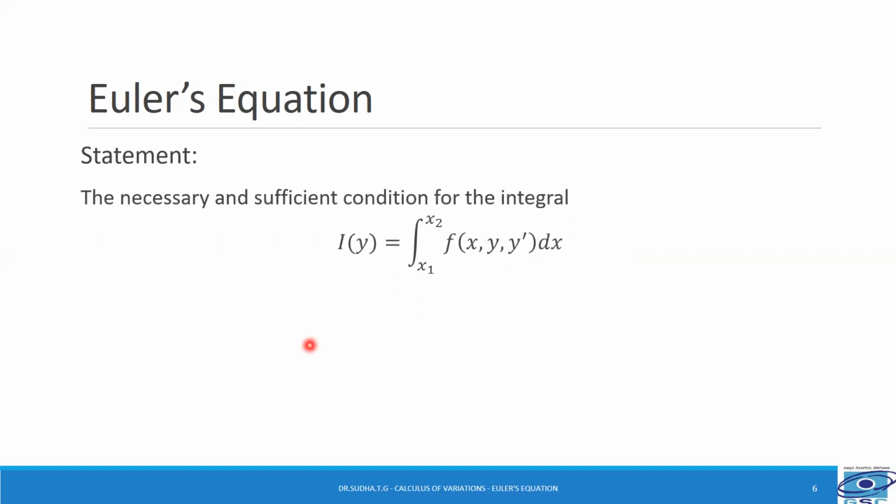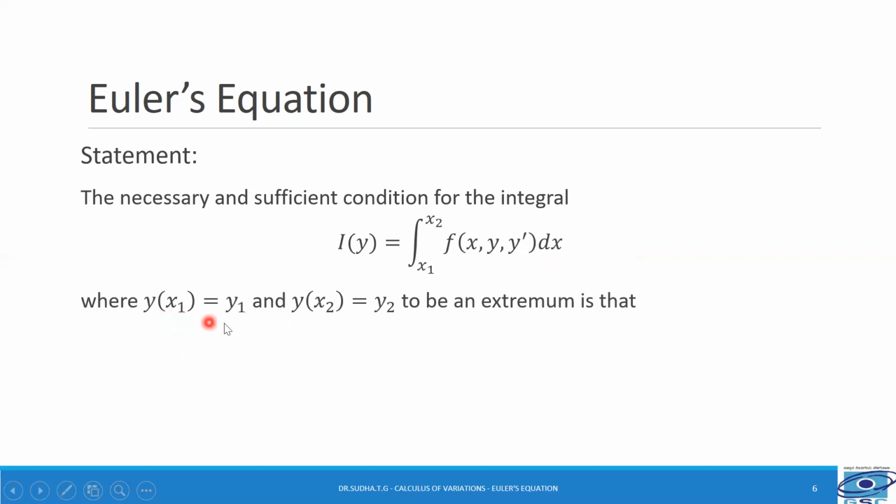The necessary and sufficient condition for the integral I of y equal to integral x1 to x2 f of x, y, y dash dx, where y of x1 is equal to y1 and y of x2 is equal to y2, to be an extremum is that dou f by dou y minus d by dx of dou f by dou y dash equal to 0. So this is the statement of Euler's equation.